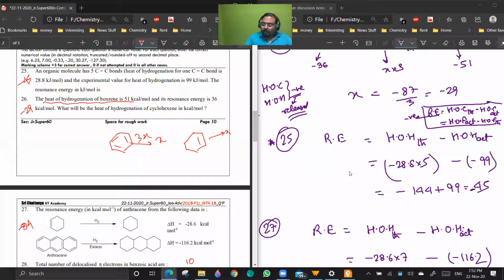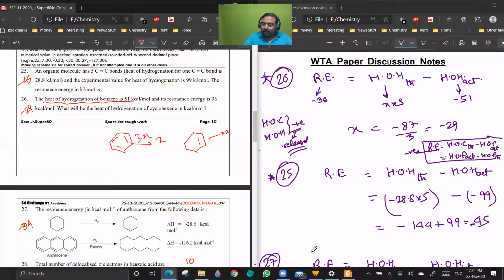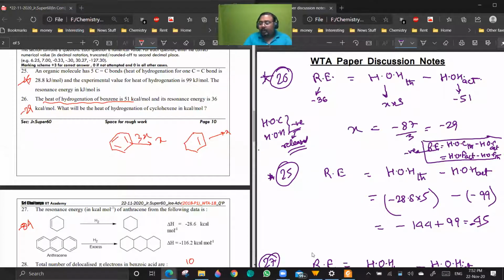So I think I have discussed this here. The heat of hydrogenation whatever they have given is the actual one. Why will they give a theoretical value for something which doesn't exist? That you can calculate using the assumptions. So the theoretical heat of hydrogenation will be 3x minus 51. All the values they give are magnitudes, so we need to consider the minus sign.